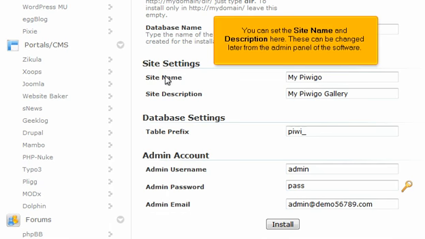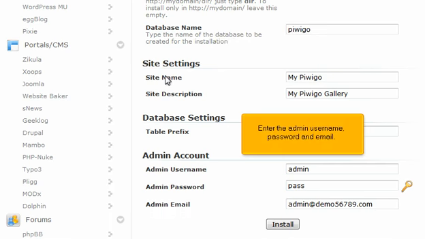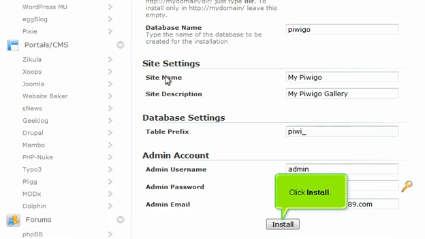You can set the site name and description here. These can be changed later from the admin panel of the software. Enter the admin username, password, and email. Click Install.